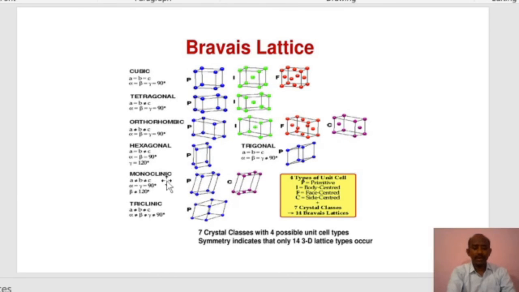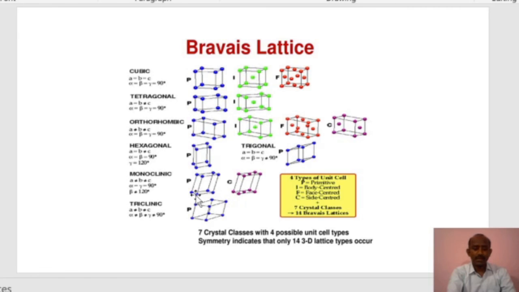Next is monoclinic. In monoclinic, its shape is like this. So A is not equal to B, B is not equal to C. All the sides are different only. Here the alpha is equal to gamma is equal to 90 degree, but beta is 120 degree.